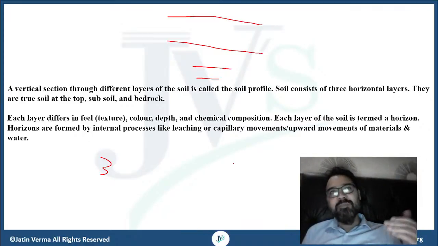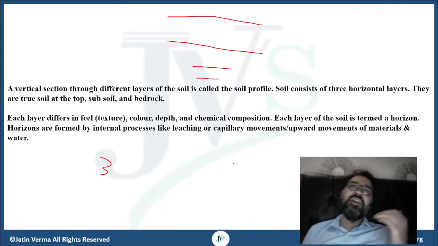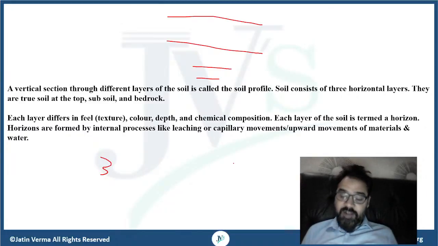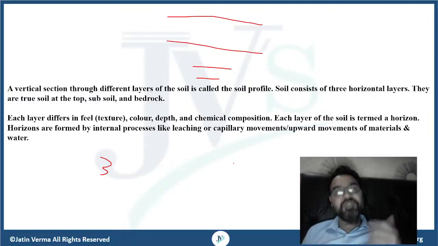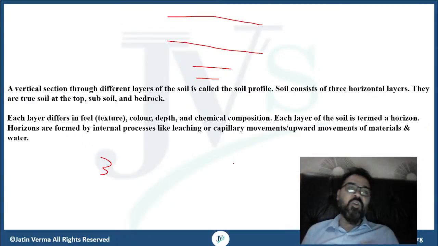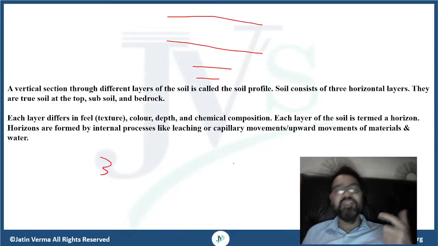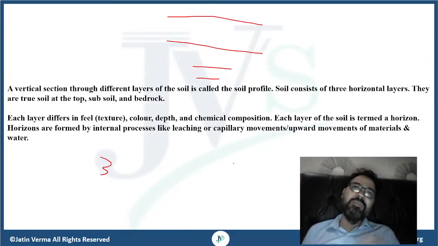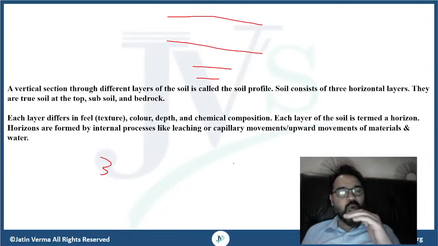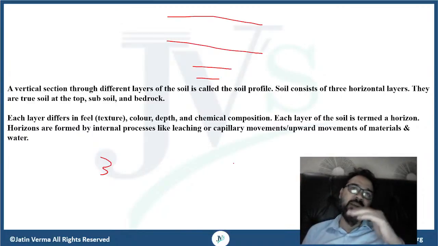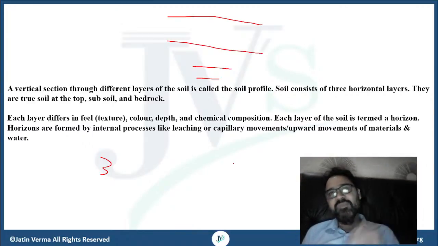For example, we all know that in the water cycle there are different processes present. When I'm talking about the water cycle, you have at first evaporation, then condensation, then precipitation, and at last percolation. So what happens in percolation? The water present on the ground is absorbed by the soil there.